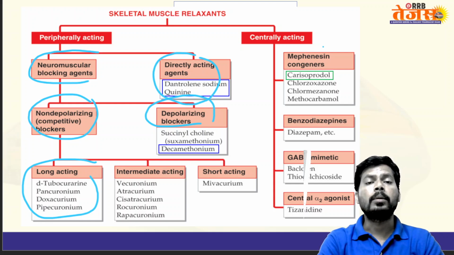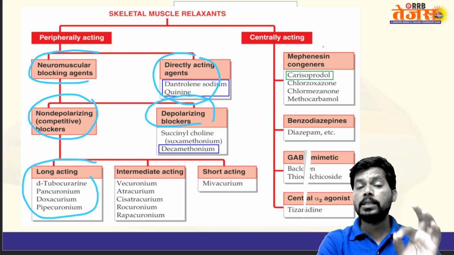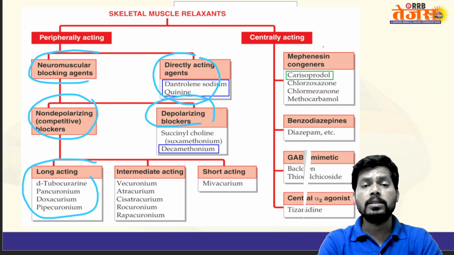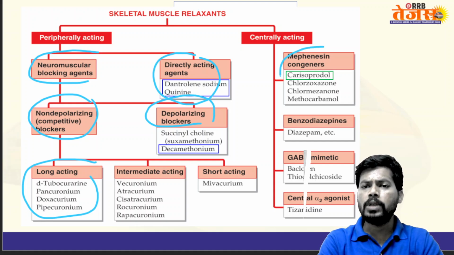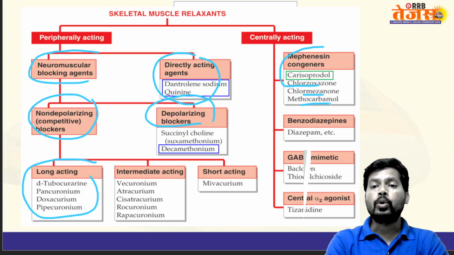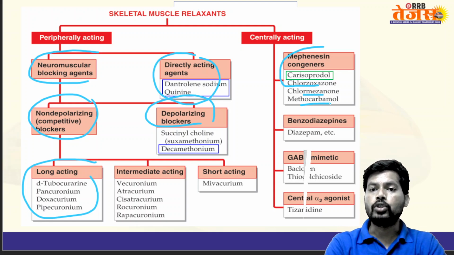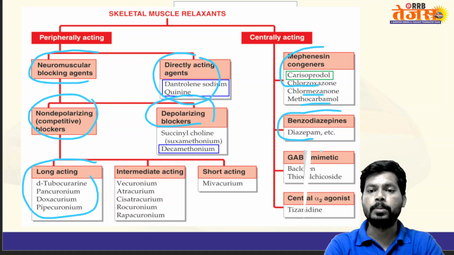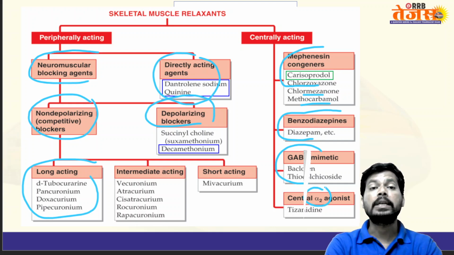Next, centrally acting muscle relaxants. These drugs cause relaxation of skeletal muscle by acting on the central nervous system. Mephenesin derivatives include carisoprodol, chlorzoxazone, chlormezanone, and methocarbamol. Next, diazepam; GABA mimetics, baclofen and thiocolchicoside; and the central alpha 2 receptor agonist, tizanidine.